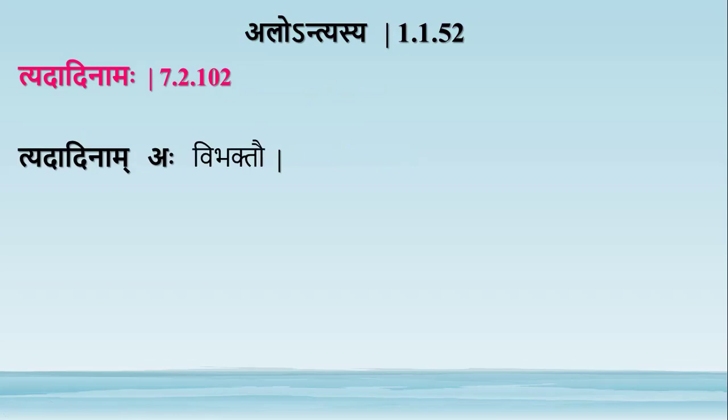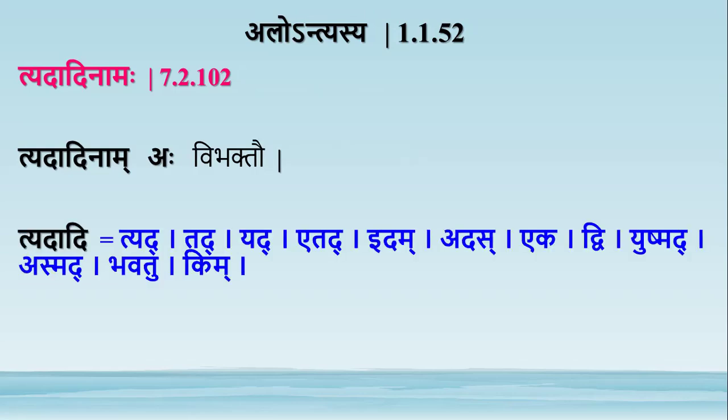Vibhaktau comes as anuvrtti from the previous sutra. So, tyadadinam aha. Tyadadi is a group of words, so it is a gana, the Tyadadi gana. Tyadadinam is the shashti bahuvachana of that word. So the words of the group Tyadadi get the adesha a whenever they are followed by a vibhakti pratyaya, is the meaning of this sutra. These are the words in the Tyadadigana: tyad, tad, yad, etad, idam, adas, eka, dvi, yushmad, asmad, bhavatu, kim. The first word is tyad, so it is Tyadadi.